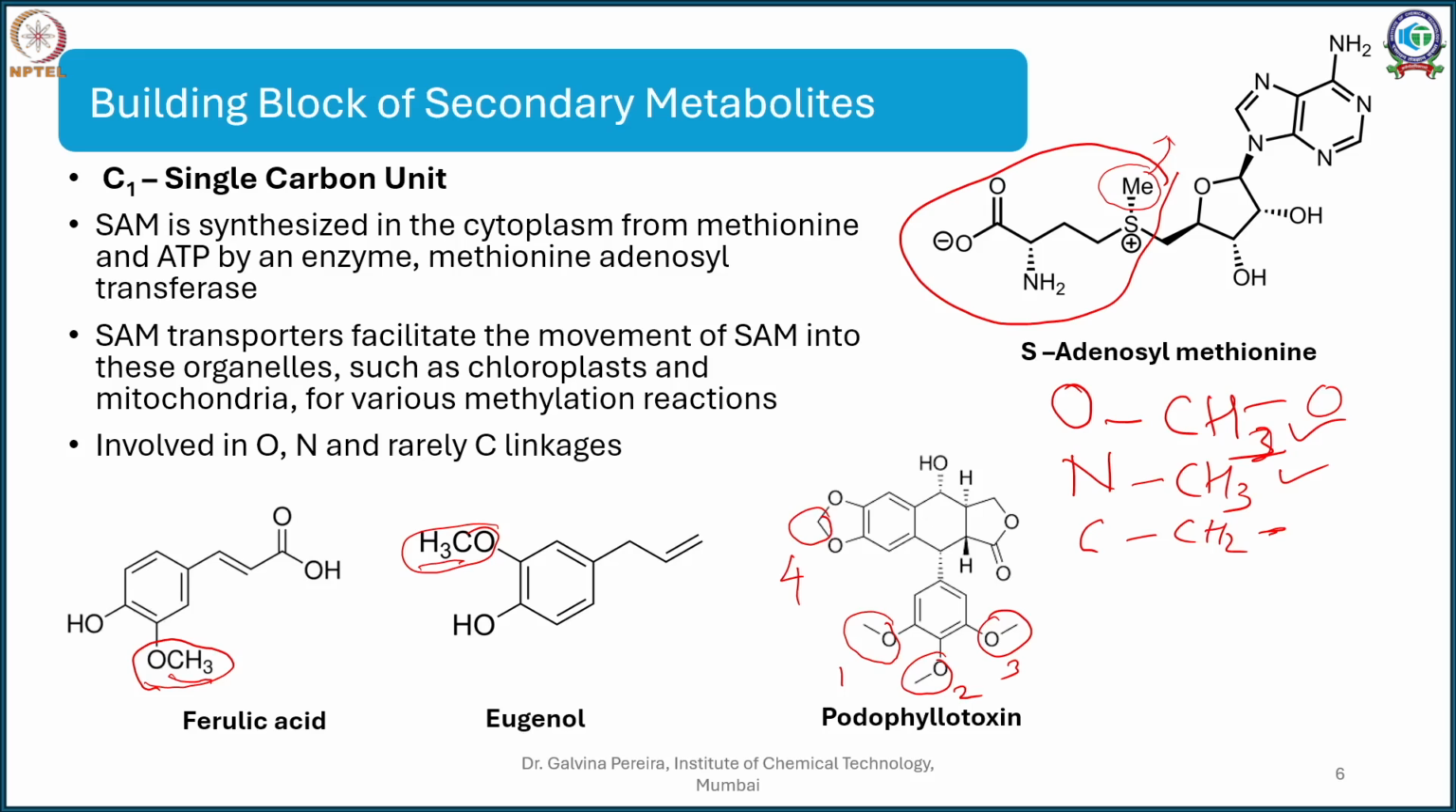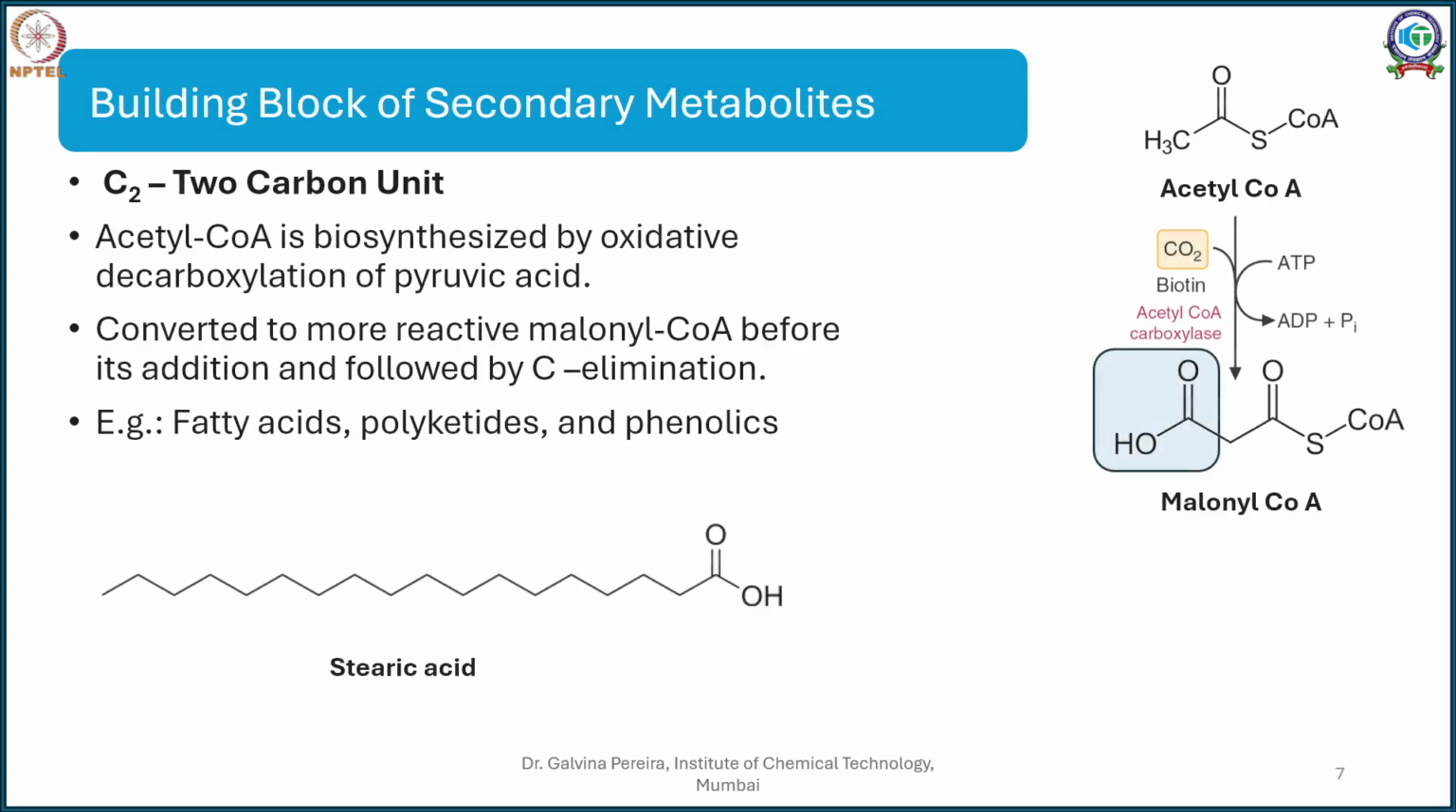Now let's move on to the second building block, and that is a little bigger brick. Instead of C1 we have a C2. Now C2 comes from a 2 carbon unit. So what is the precursor of this 2 carbon unit?